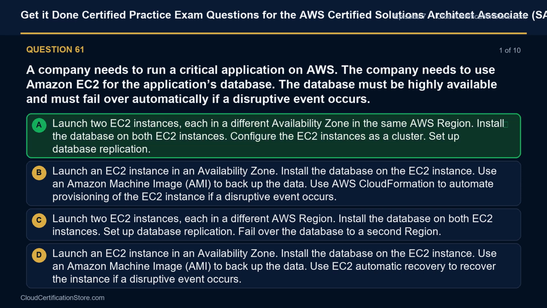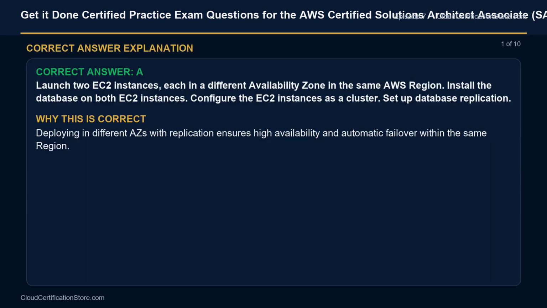The correct answer is A. Launch two EC2 instances, each in a different availability zone in the same AWS region. Install the database on both EC2 instances. Configure the EC2 instances as a cluster. Set up database replication. Explanation: deploying in different AZs with replication ensures high availability and automatic failover within the same region.